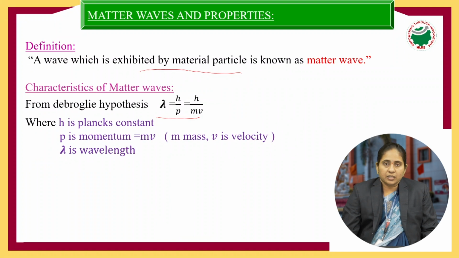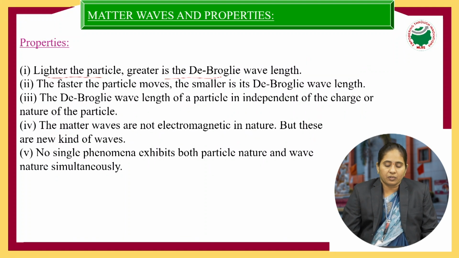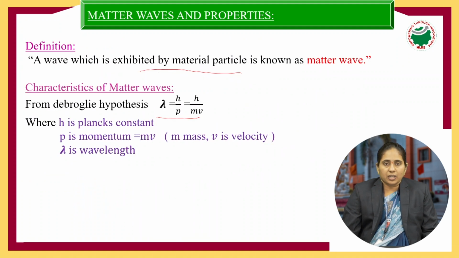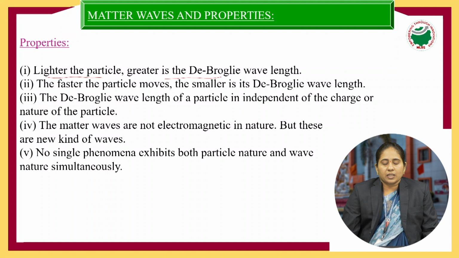The first property is: the lighter the particle, the longer the wavelength. Next, the faster the velocity, the smaller the wavelength. So by using the formula we can define these two properties: the lighter the particle, the larger the wavelength, and the faster the velocity of the particle, the smaller the wavelength. The third property is that the wavelength of the matter wave is independent of charge.